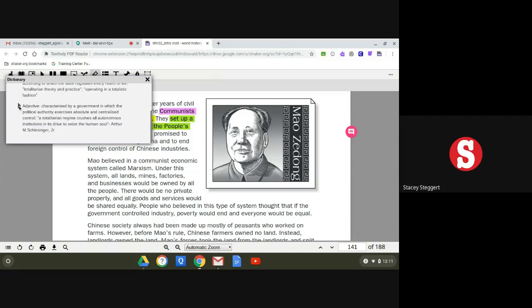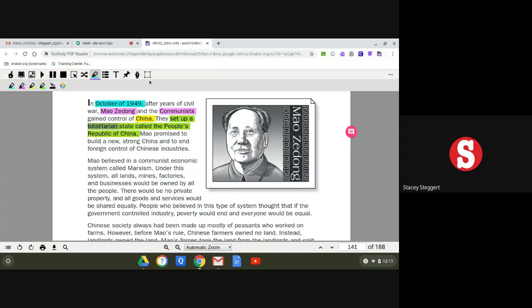How about this one? Adjective, characterized by a government in which the political authority exercises absolute and centralized control, a totalitarian regime. Okay, so that sounds a lot more like the use of totalitarian that we have heard before in class, where the government has absolute total control over everything. So that can help me understand what kind of a government Mao and the communists set up in China.